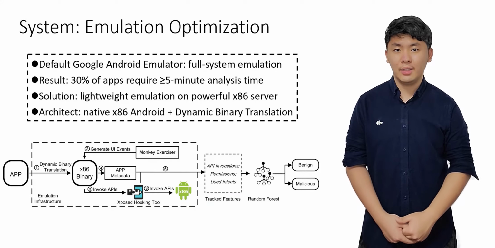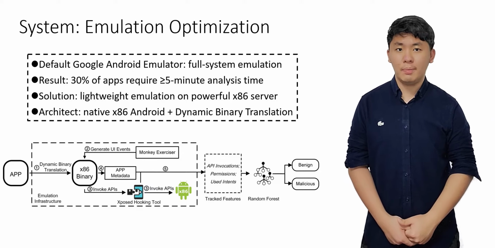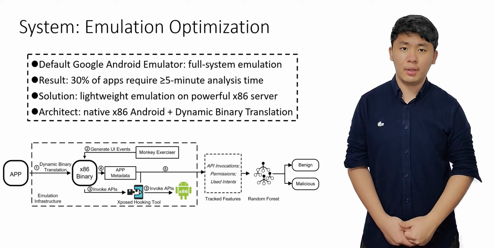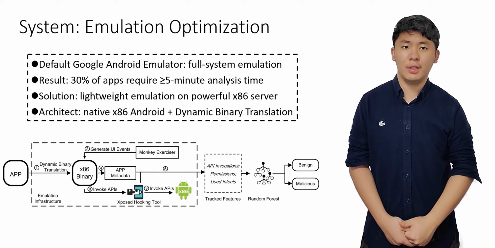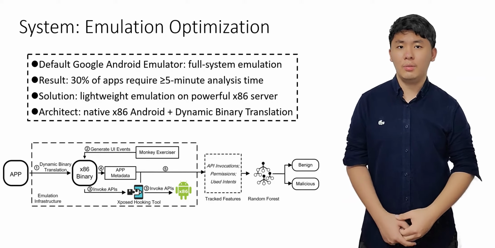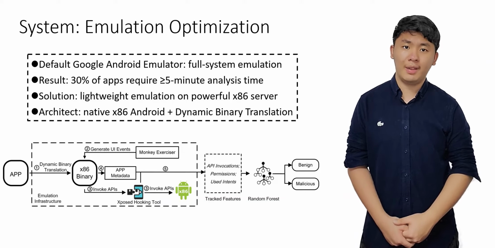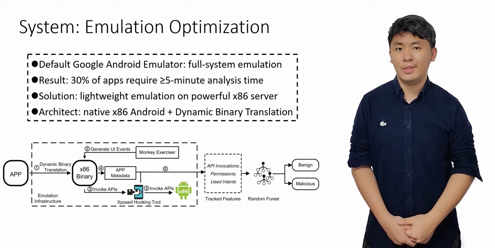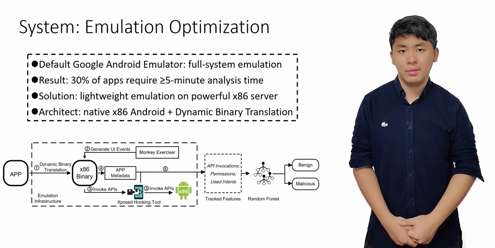First, we attempt to optimize the emulation infrastructure using the analysis engine to enhance runtime performance, as we noticed that 30% of apps require more than 5 minutes to analyze. We attribute that to the full system emulation of the default Android emulator built on top of QEMU.